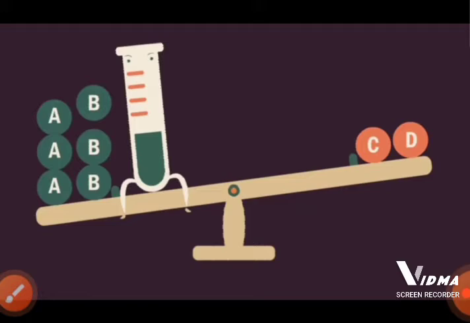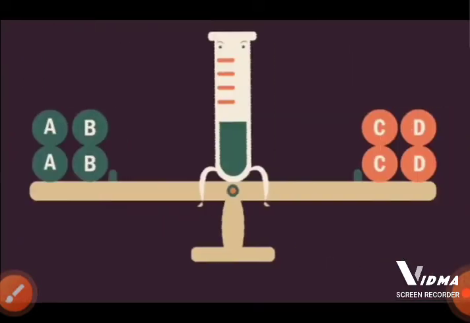According to Le Chatelier's principle, the system is going to counteract the change. The reactants start making more products to balance the system and bring it back to the equilibrium state. This is one condition.